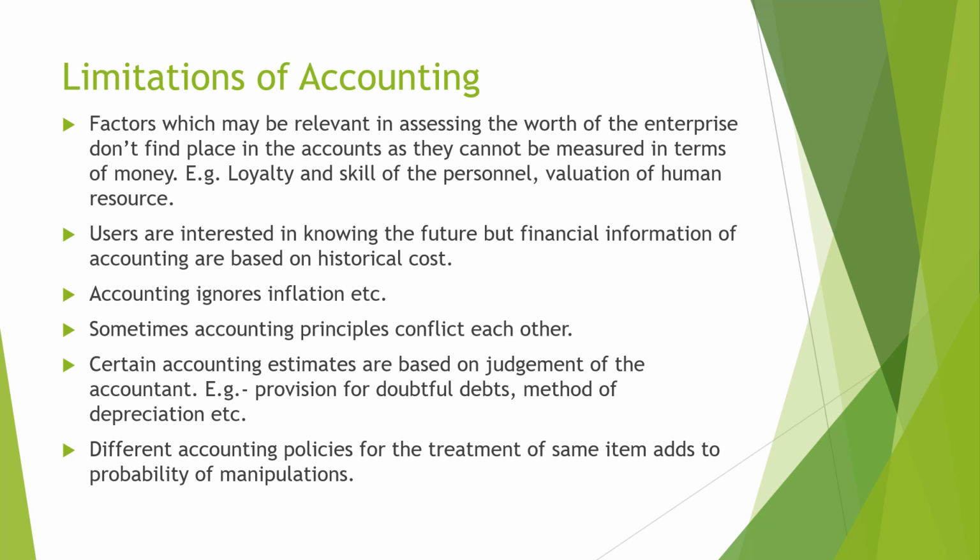There are different accounting policies for the same item. For example, depreciation is calculated on different methods like the weighted average method and straight line method. So the values generated using the different methods are also different. So there are chances of manipulation. These are the limitations of accounting.